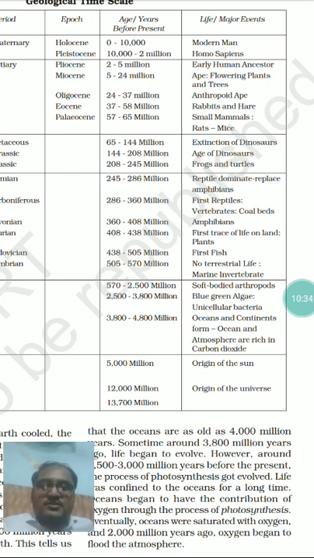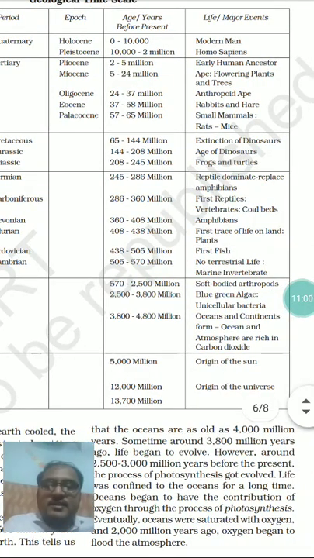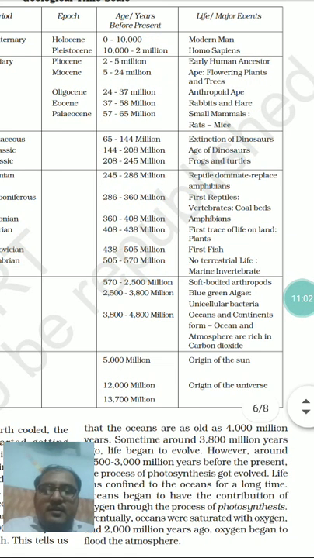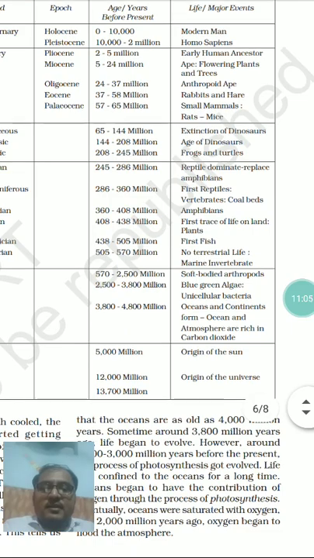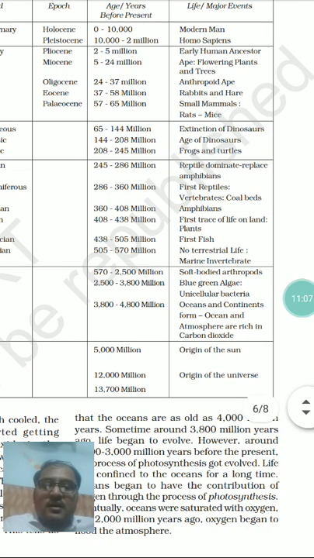I will discuss how the first atmosphere, made up of hydrogen and helium gas, changed into the atmosphere of carbon dioxide and oxygen. That thing we need to discuss, and I am going to discuss it later. Then you just see with the time frame how different organisms developed on earth.